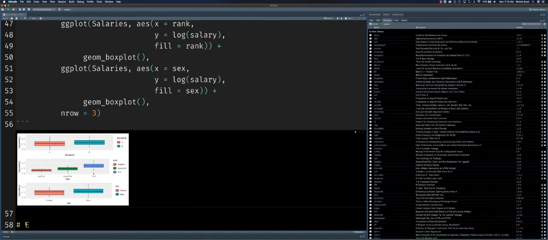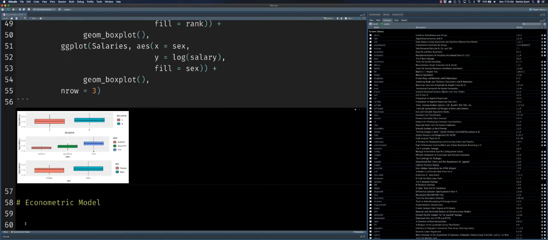So we'll put a new header down here, and I'll say econometric model. Now, an econometric model is going to be the actual specification of how we take the data and formalize it into an actual mathematical function here.